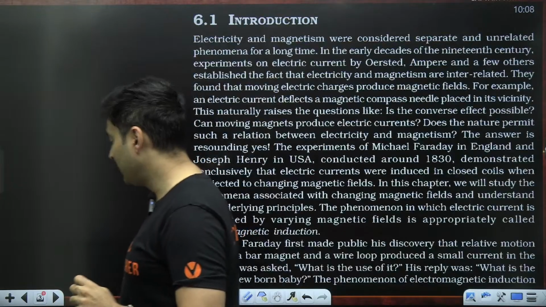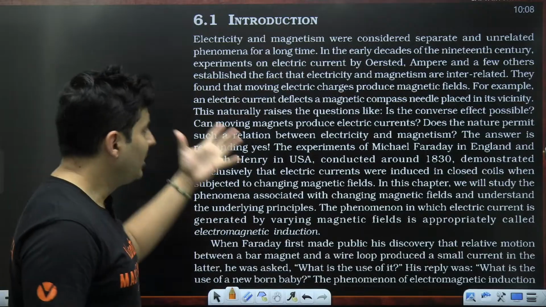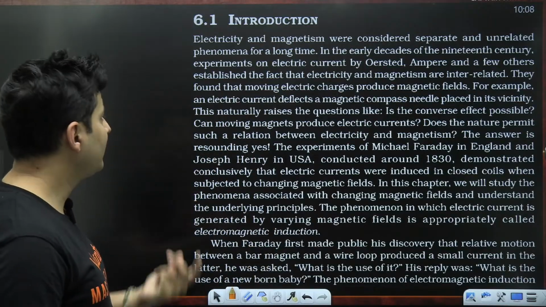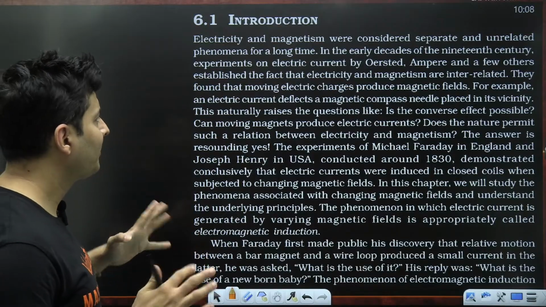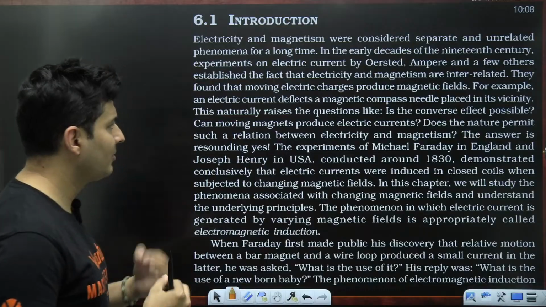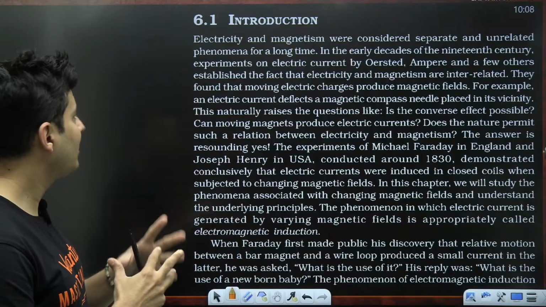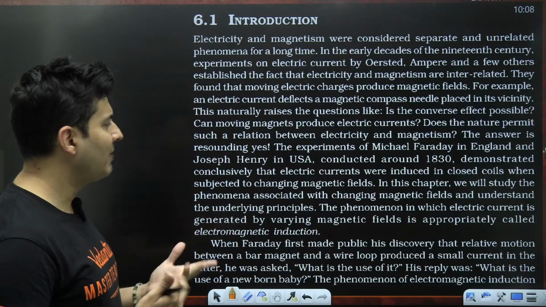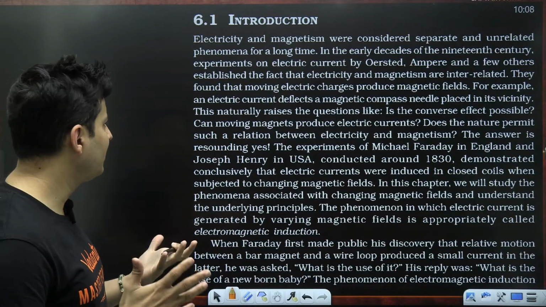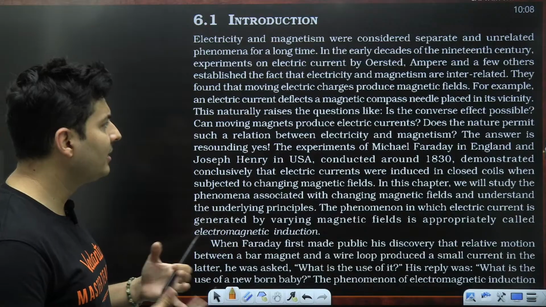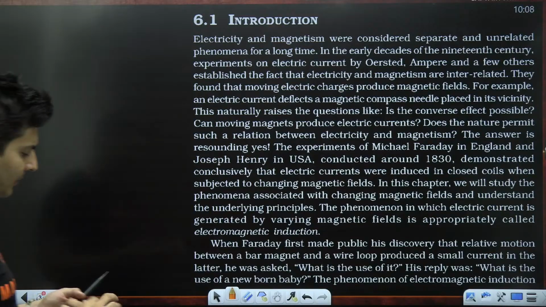Let's begin. Now, in this particular chapter, there is some introduction. Let's understand what it says. Electricity and magnetism were separate for a long time. They were considered to be unrelated. In the early decades, experiments by Oersted, Ampere, etc. showed that electricity and magnetism are interrelated. They found that moving charges produce a magnetic field. An electric current deflects a magnetic compass needle placed in its vicinity. The natural question arises: is the converse also true? Can magnetism create electricity?